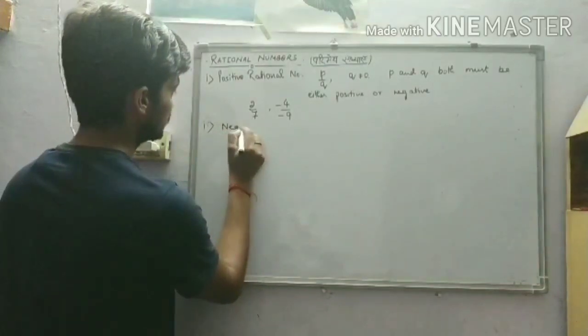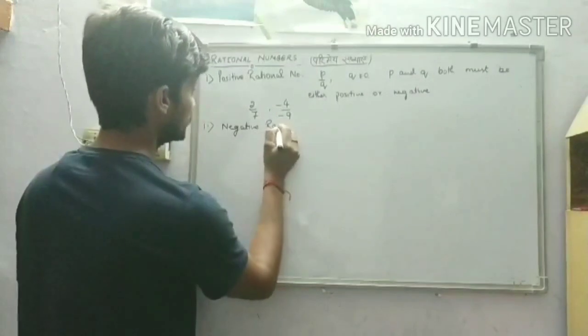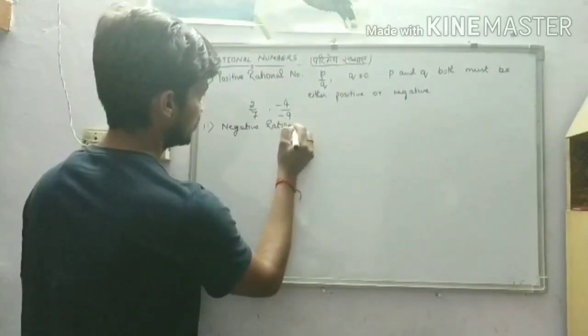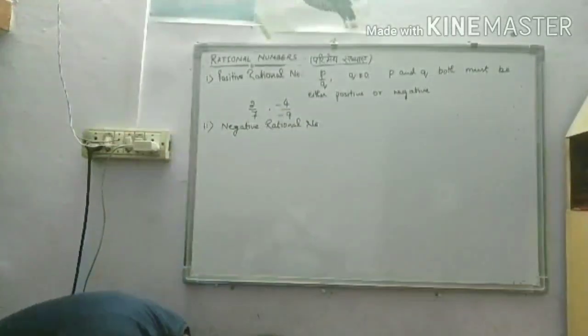Negative rational number. A slight difference from positive rational number. Let us see.